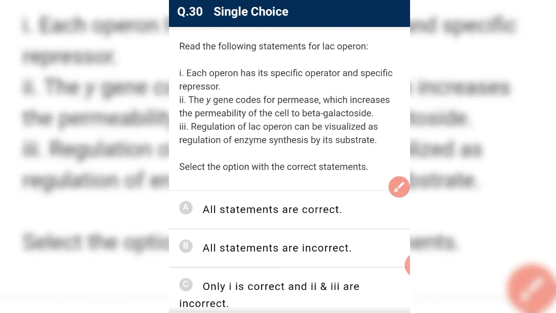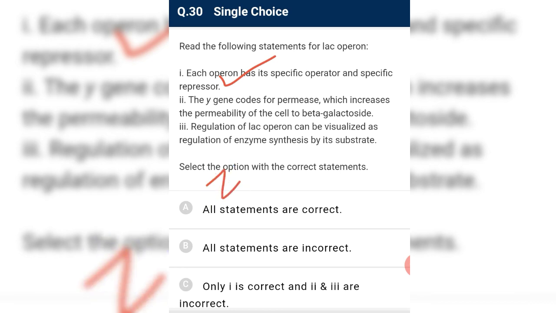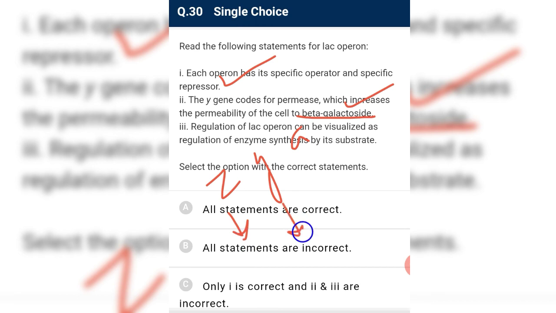Read the following statements for Lac-Operon. Each operon has a specific operator and specific repressor. Yes. The Y gene codes for permease, ZYA, which increases the permeability of the cell to beta galactosidase. The Z codes for beta galactosidase, Y codes for permease, and A codes for transacetylase. So Y codes for permease, and the permease increases the permeability of the cell to beta galactosidase.